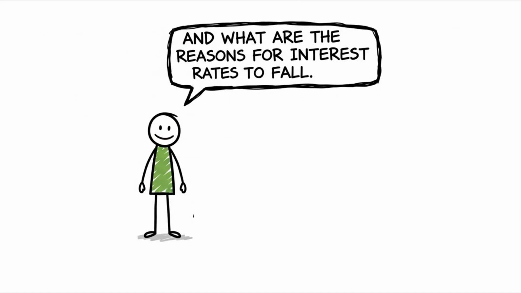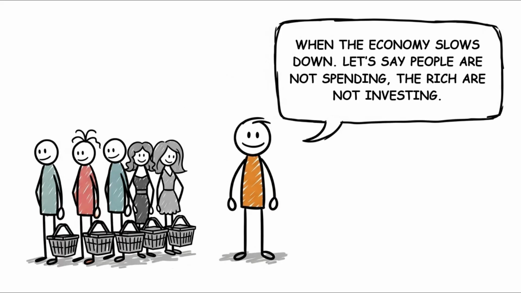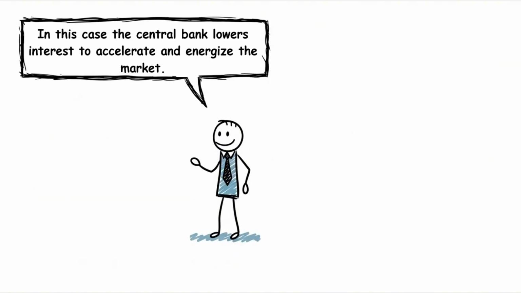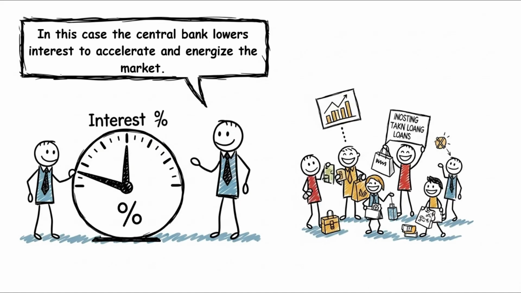And what are the reasons for interest rates to fall? When the economy slows down. Let's say people are not spending, the rich are not investing. In this case, the central bank lowers interest to accelerate and energize the market. This way, taking loans becomes easier. People take loans more easily and spend. The economy gains movement. It helps reduce unemployment.